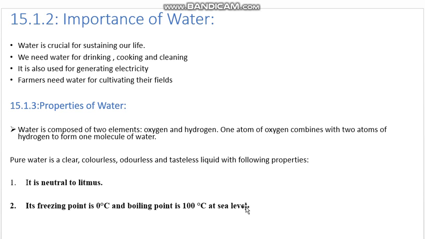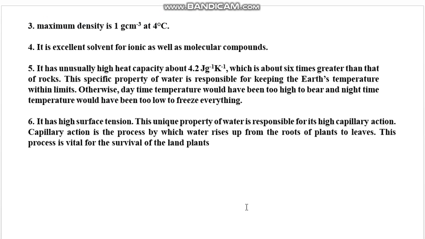So it is neutral. Its freezing point is 0 centigrade, while its boiling point is 100 centigrade at sea level. When we provide a temperature equal to 0 centigrade, water will start to freeze. The maximum density of water is 1 gram per cubic centimeter, which is at 4 centigrade, but not at 0 centigrade.